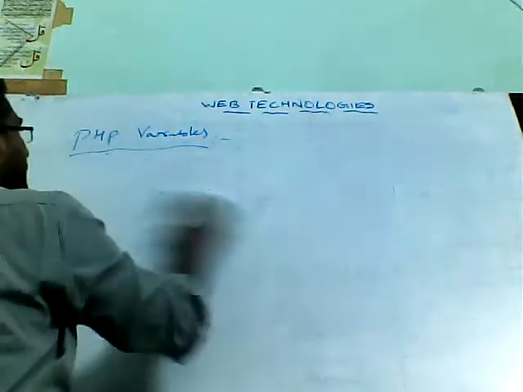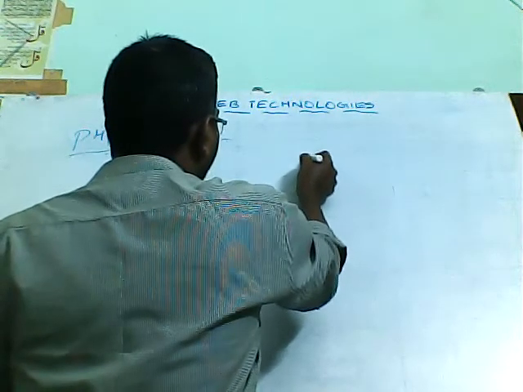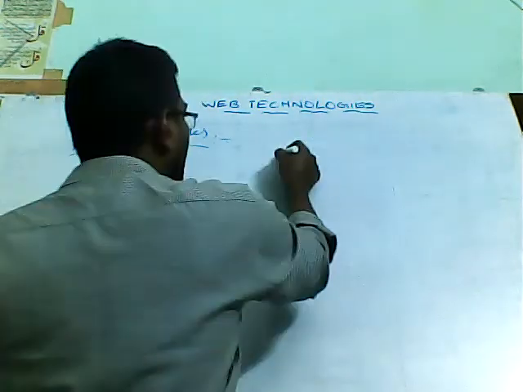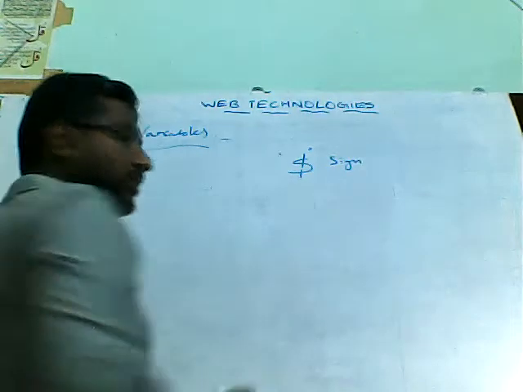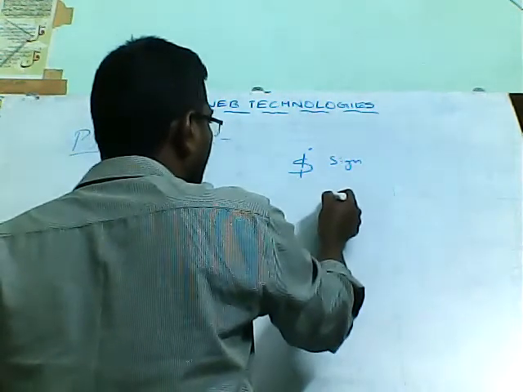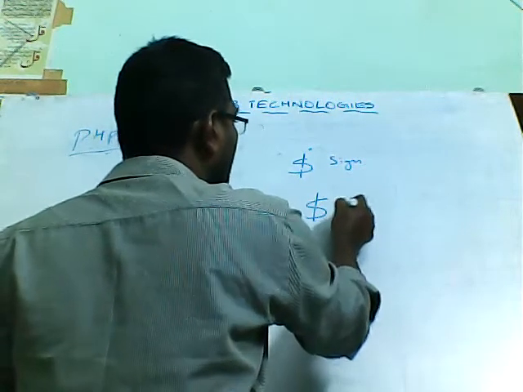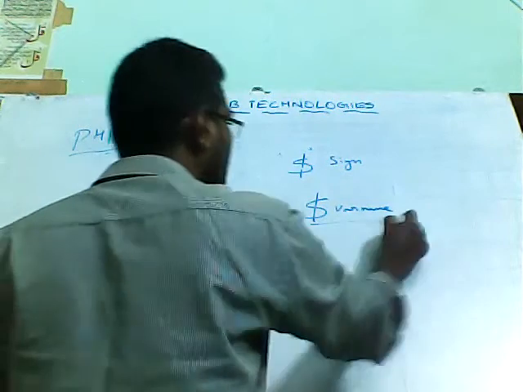If you want to declare any variable in PHP, the variable will be preceded with the dollar symbol. First you write dollar, followed by the variable name. That is the syntax we need to follow.